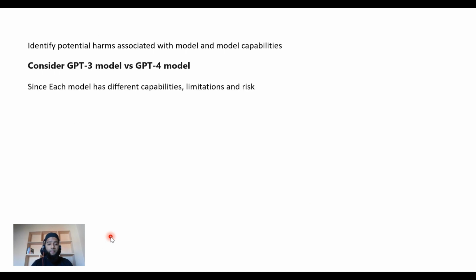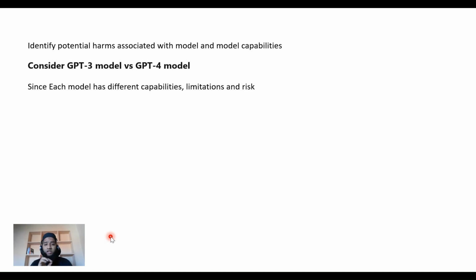Now, identify potential harms associated with model capabilities. What I mean by that is, let's consider the GPT-3 versus GPT-4 model. Each model has its own capabilities, limitations, and risks. Not all of them are the same.